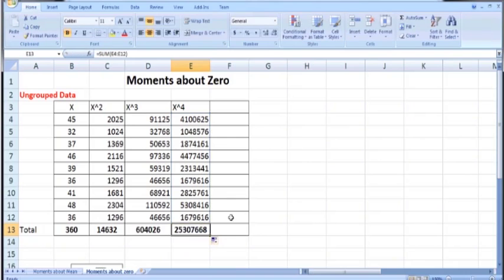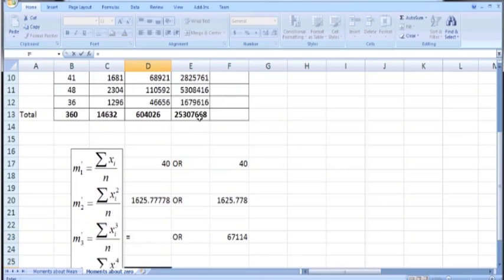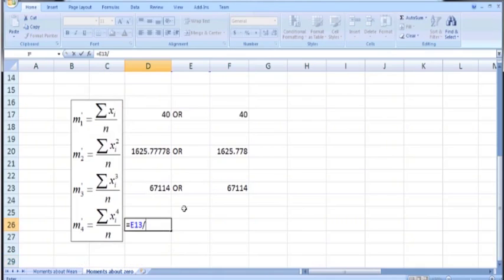So once we have this summation xi^4, we can use this formula to calculate the fourth moment about 0. So just put an equal sign, choose this cell which is E13, then slash n, where n is the total number of observations, and in this case we have 9 students. So press enter.